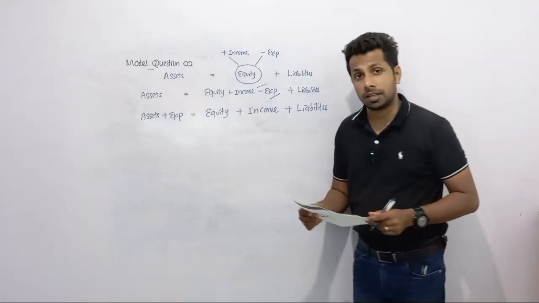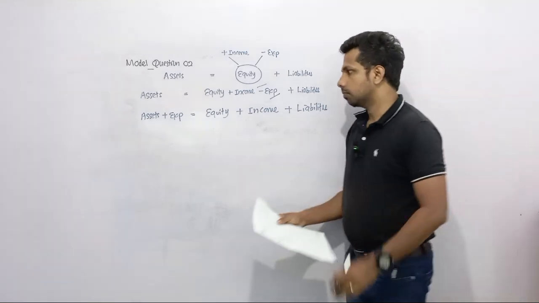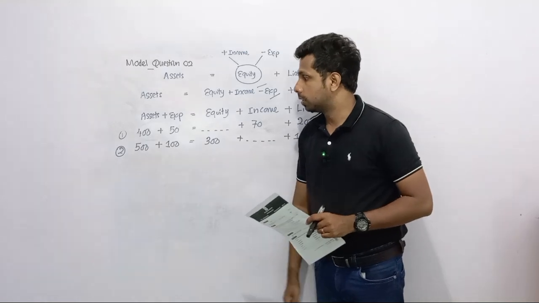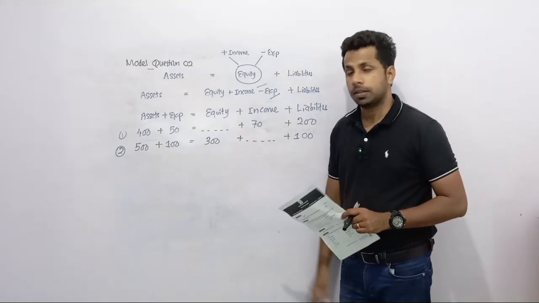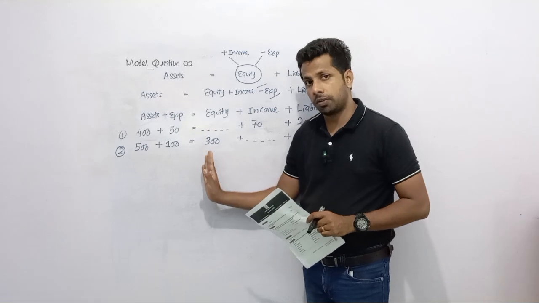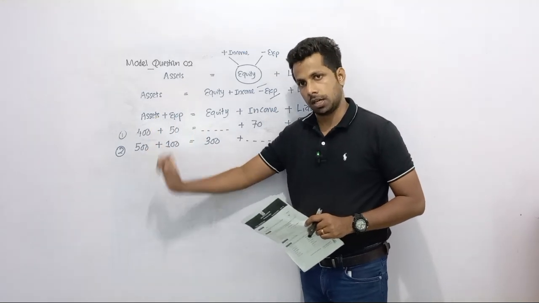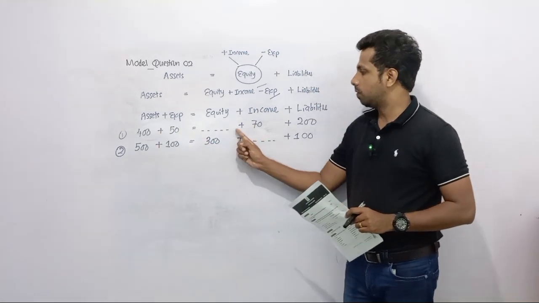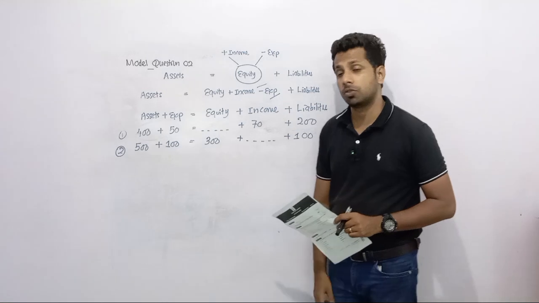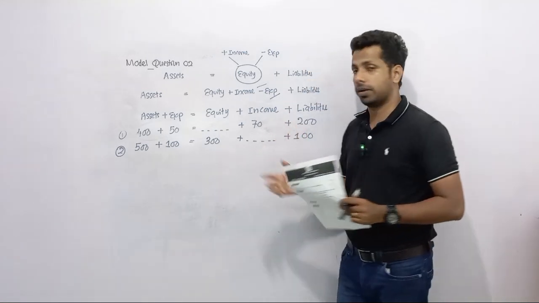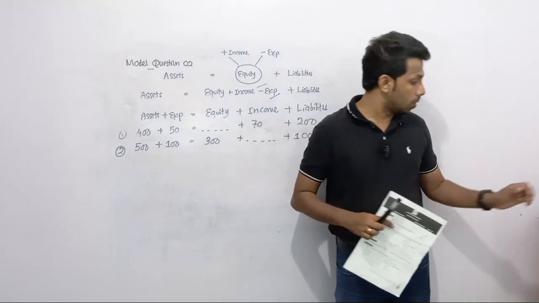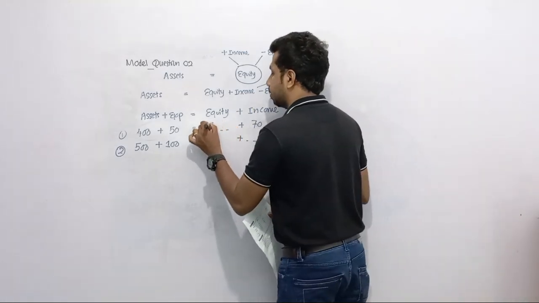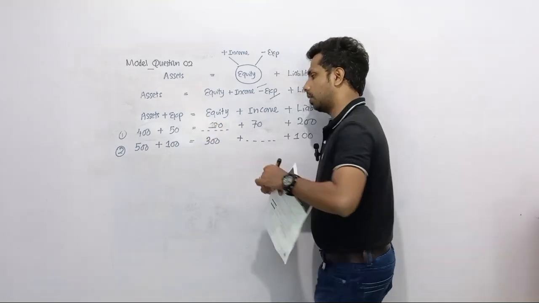Okay, so let's start. Let's discuss one by one. Right, let's go for the answers. According to the first one, we need to find out equity. So this is an equation, right? Total of the left side should tally with total of the right side. Here you can see 450. So when we take the total of all these three also, the total should be 450, but you can see only 270. So 450 minus 270, it's 180. So the value of the equity should be 180.